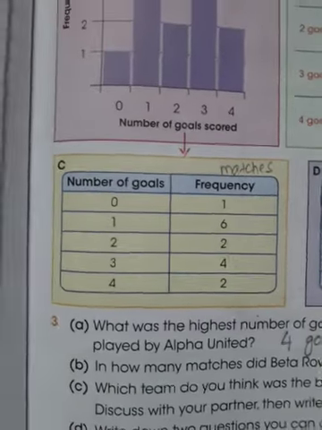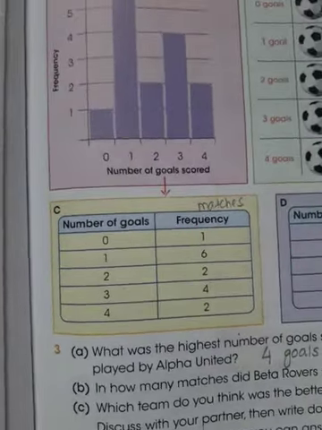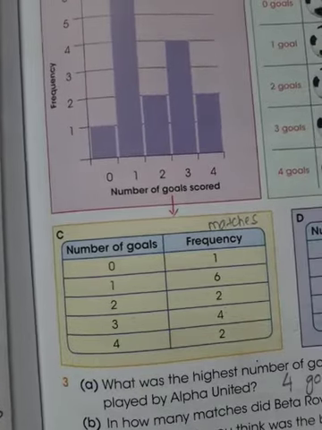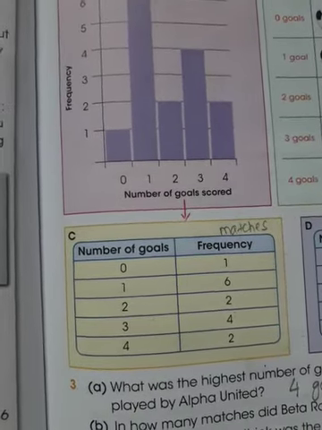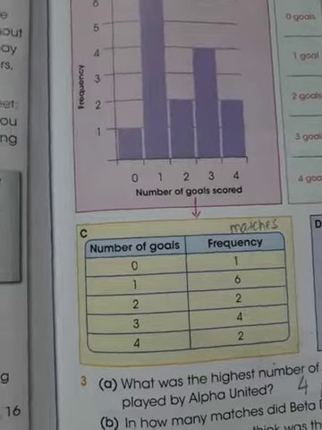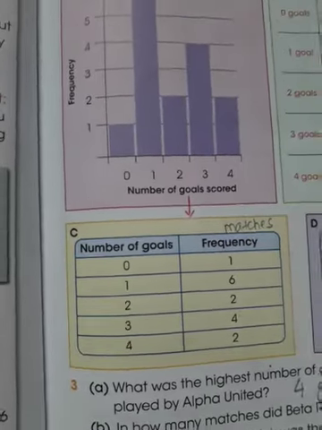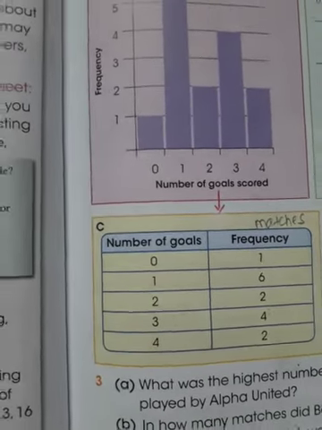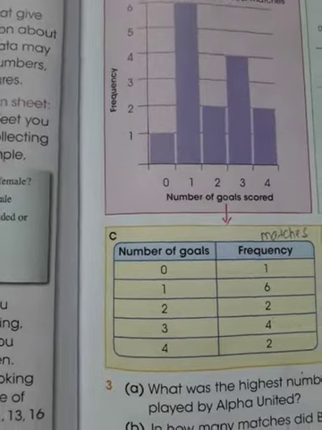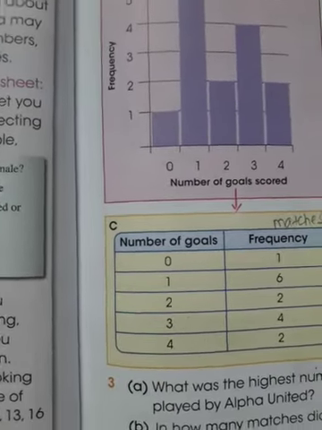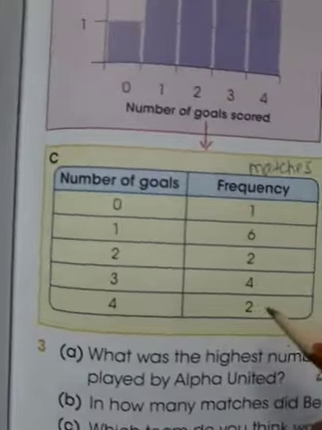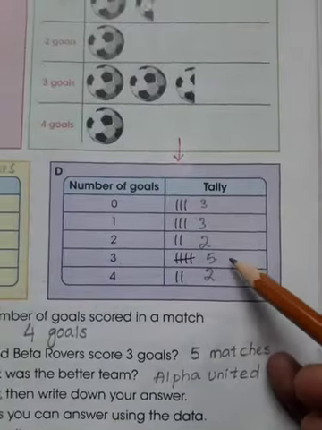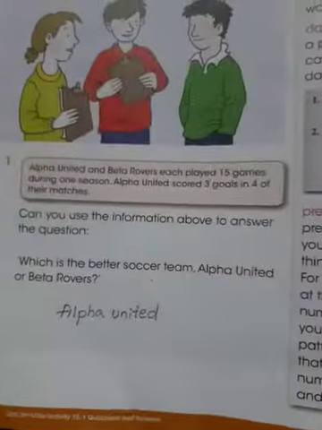Suppose I give you one question to learn, and I give you 5 minutes. One boy finishes reading all the things within 3 minutes. Another boy takes 4 minutes for the same question. So who is the best? Who takes less time? So here also, in 4 matches they made 3 goals, but here in 5 matches 3 goals. So Alpha United is the best team.